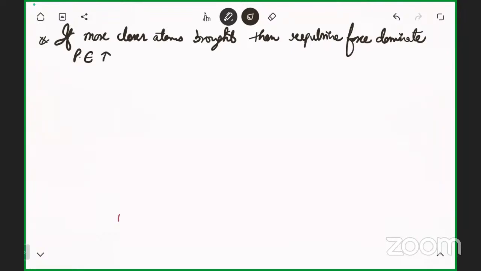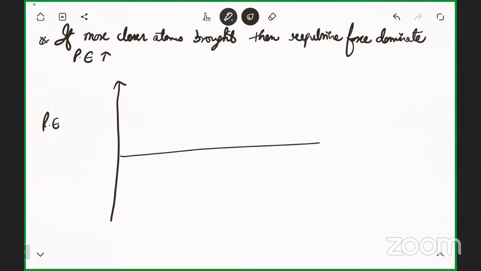Let me make a basic graph. On the left side, I'm taking potential energy. On the right side, I'm taking R, the distance between the two atoms. Just remember the graph; I'll explain it. In the starting, when we are decreasing R, there is more attractive force than the repulsive force, due to which the potential energy starts decreasing.